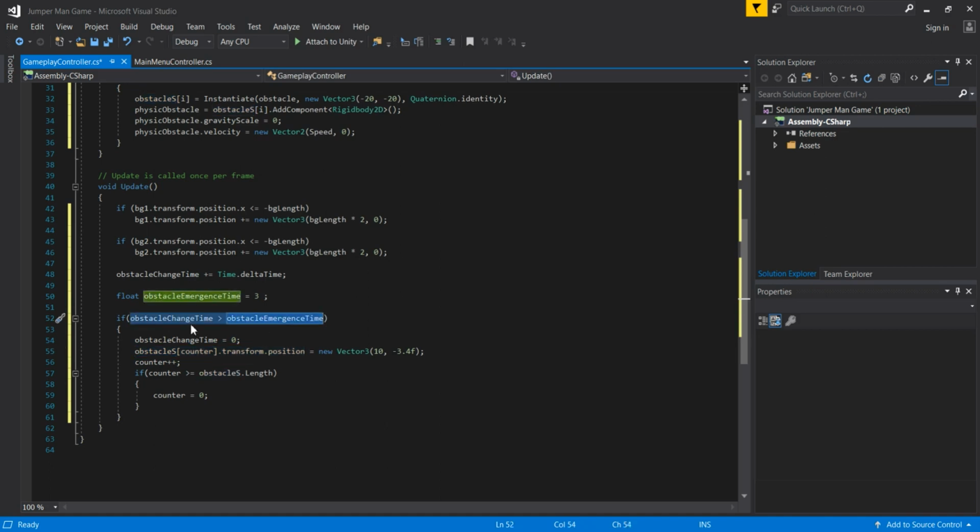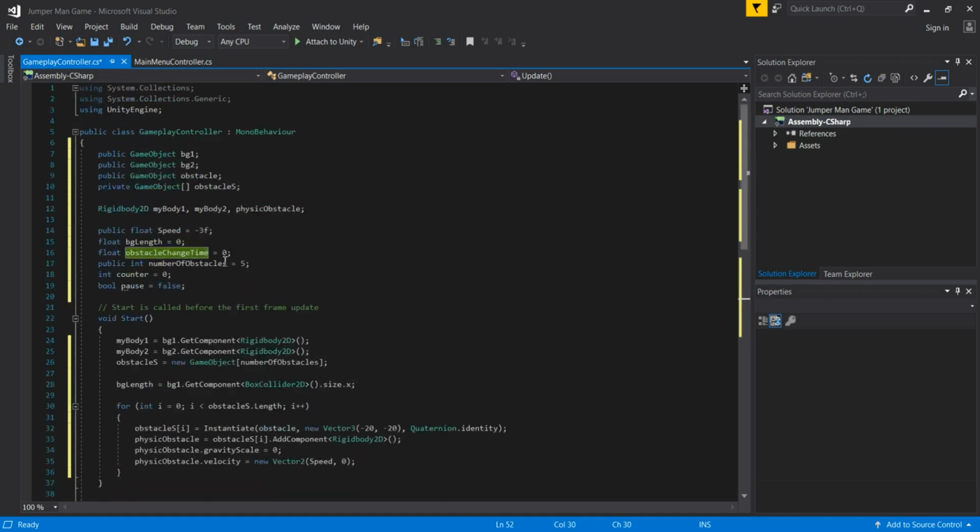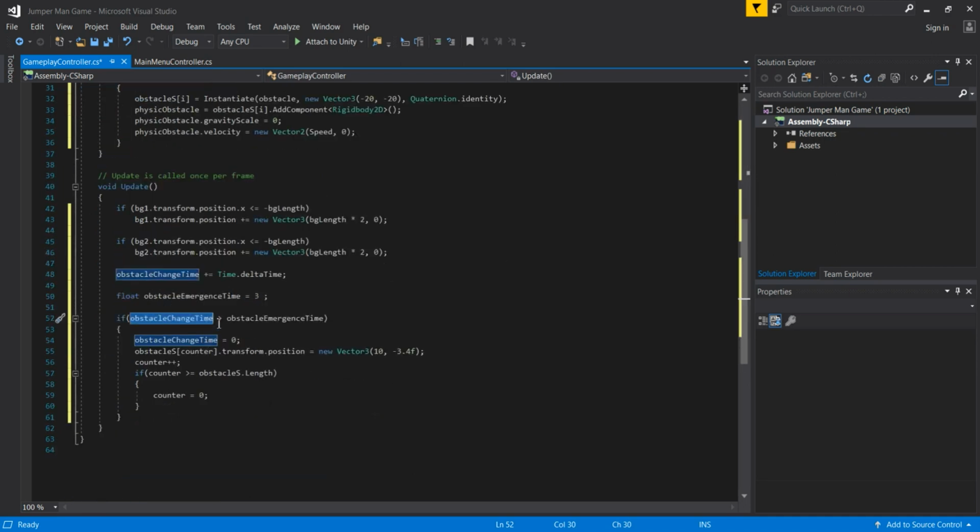here our obstacle change time, when we point at it we see that this is 0 by default, and we check if it is greater than 3, because this variable, obstacle emergence time, has 3 as a default. If our obstacle change time goes above 3, this will happen. We are going to pass one more time that obstacle change time is now back to 0.